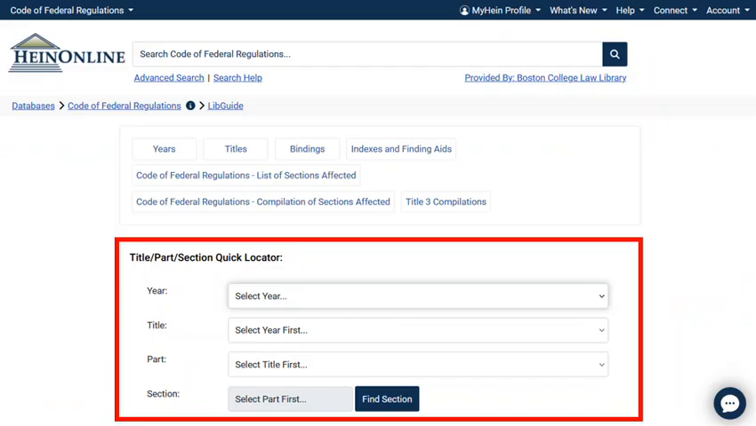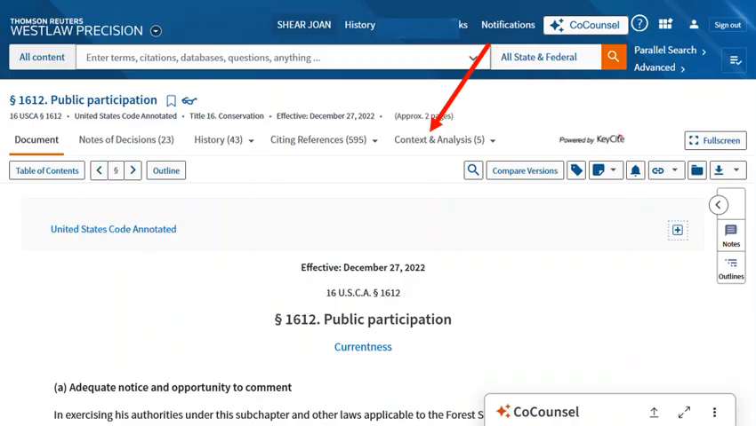Luckily, historical CFRs back to the original 1938 edition of the CFR are available through Hein Online. Use the Quick Locator tool to pull up a CFR by year, title, part, and section. There are current and some historical CFRs on all the major legal research platforms. The CFR is available through many interfaces. So how do you find the CFR sections you need?